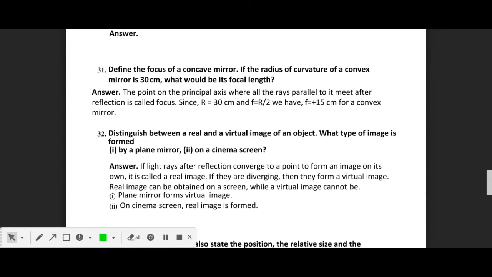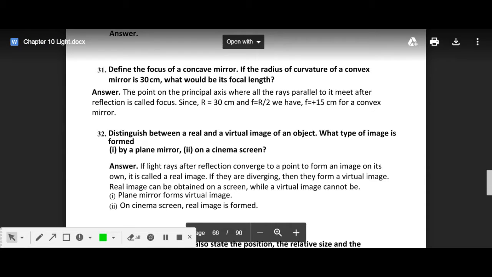Today we are going to study some question answers of class 10, the chapter Light, right? So today we are going to start with question number 31, as we have already done the previous questions in our previous video, and today we are going to do 30 more questions, right? So kindly pay attention towards these questions as they are quite important.